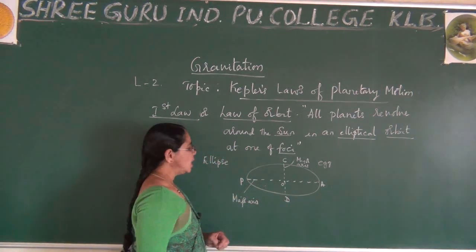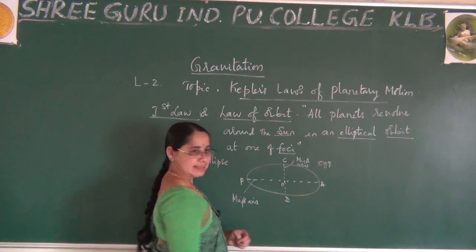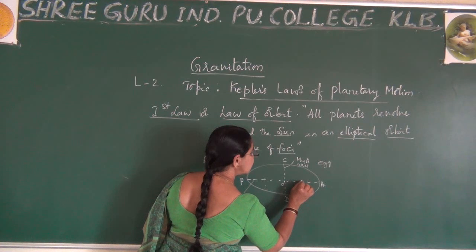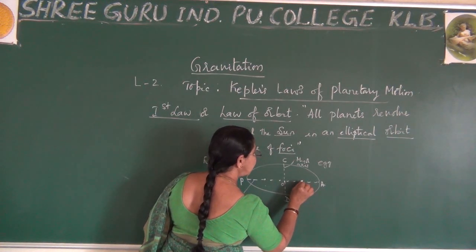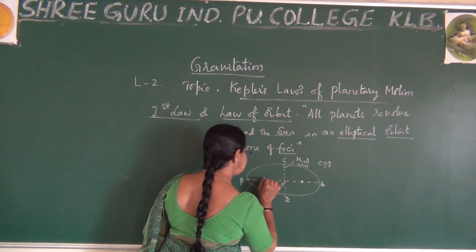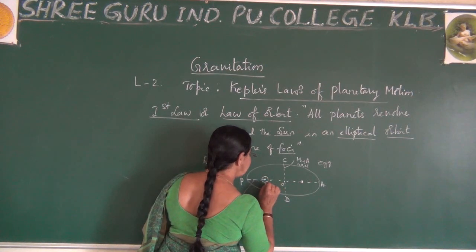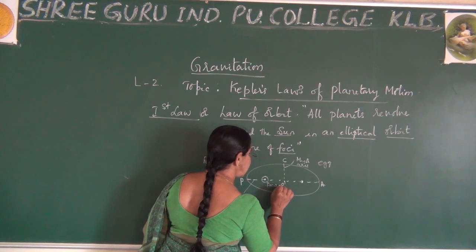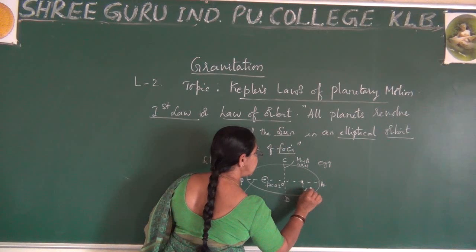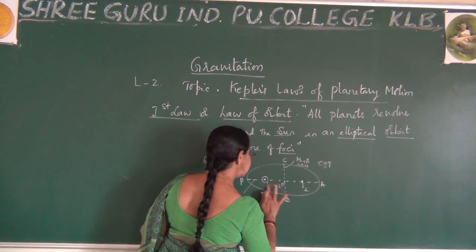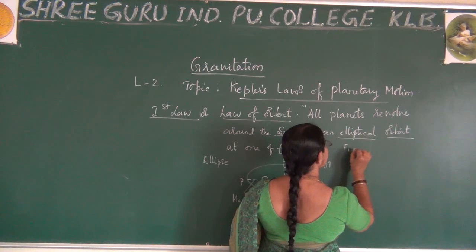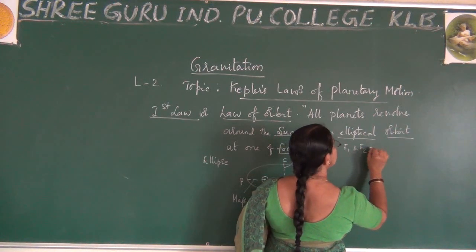Now in this major axis we select 2 points. One point is here and another point is here, where this point is taken as focus F1 and this is F2. What do F1 and F2 mean? F1 and F2 are the foci.